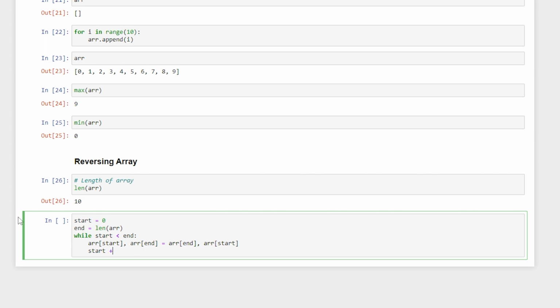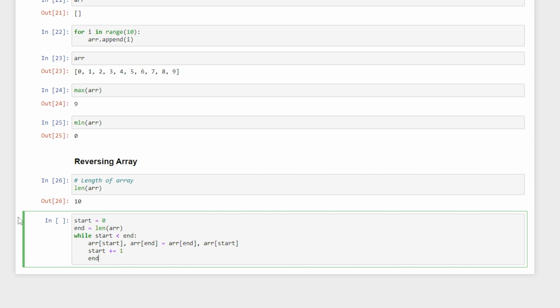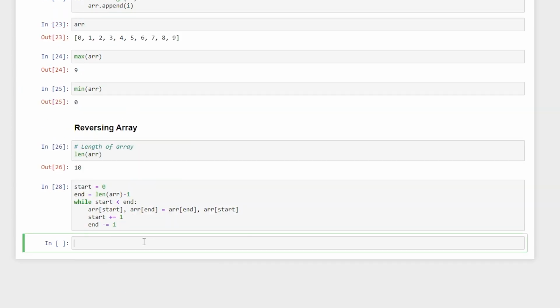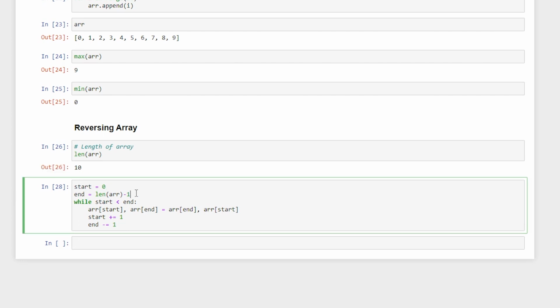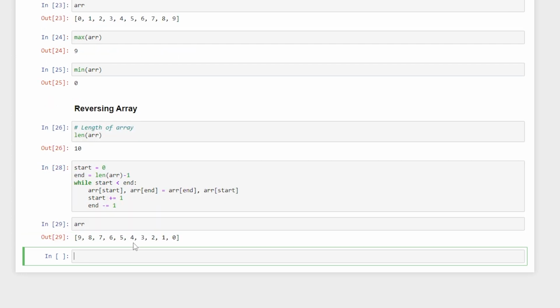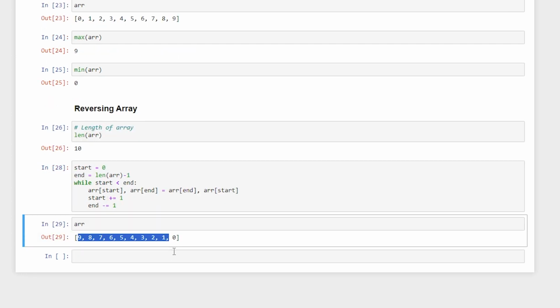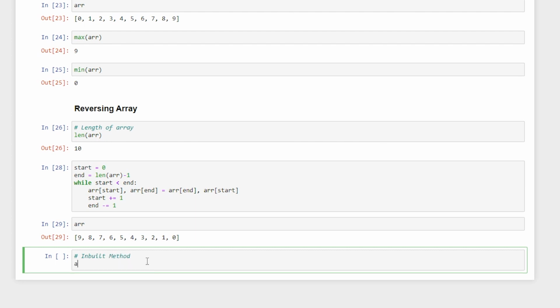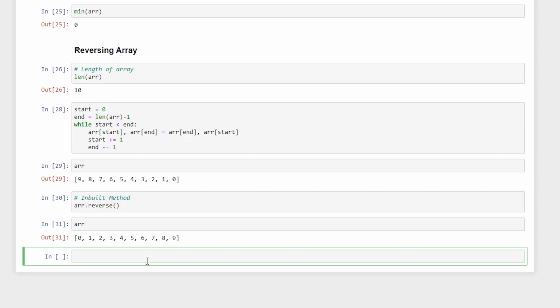Okay, so a very programmatical way of saying this is like this, and I'm going to decrement my end, which is the length of the array, minus 1. Yeah, since I'm starting from 0, I have to say -1 over here. Okay, so I forgot to talk about that. And now if I check my array, it has been reversed. So this is one of the ways, but there is an inbuilt method for this. So let us say inbuilt method, and the way you use it is array.reverse. And now if I check, it has again been reversed.